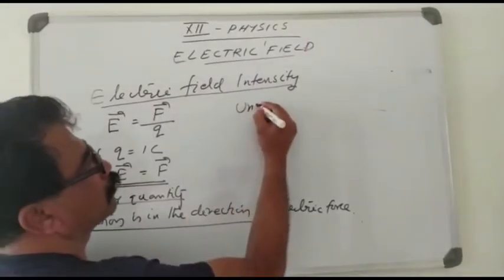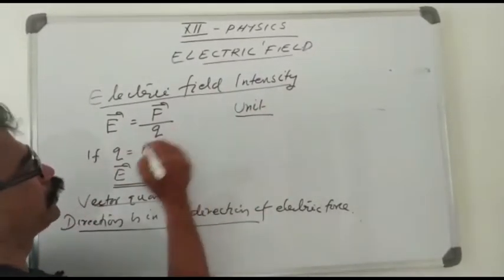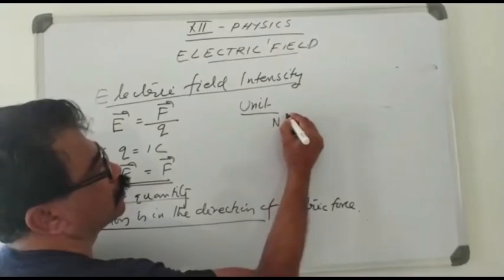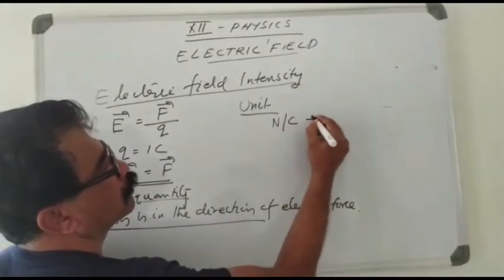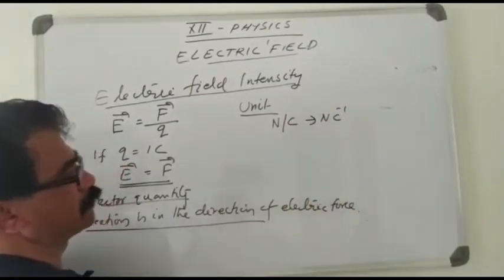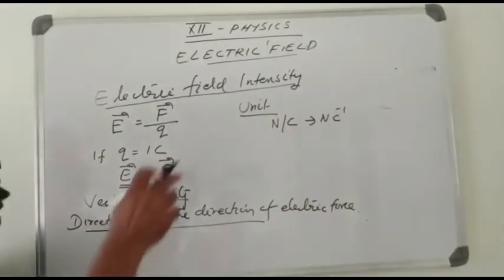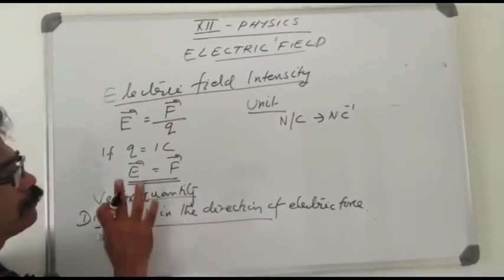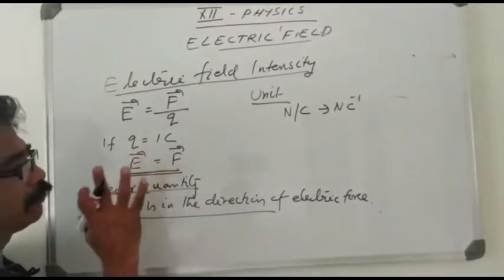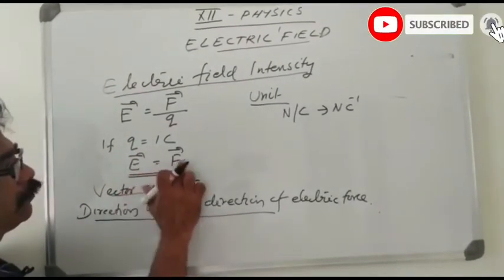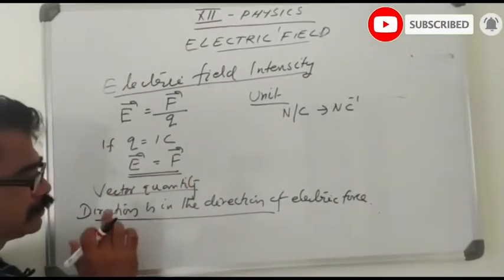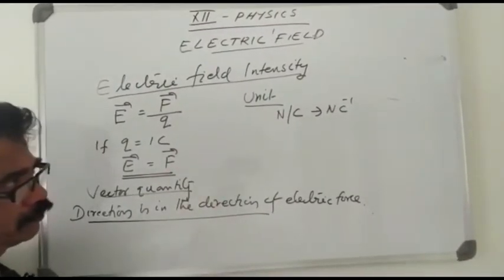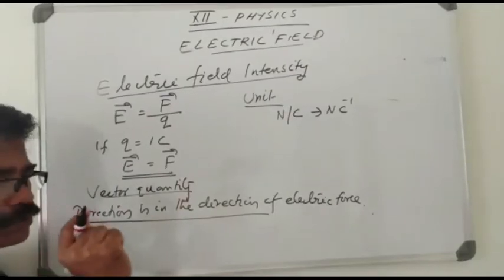And the unit is given by F by q. What is the unit of F? Newton. The unit is Newton per coulomb, or N C raised to minus 1. So, this is about electric field intensity: it is the force experienced by a unit test charge placed at a point. E equal to F, it is a vector quantity, its direction is in the direction of the electric force, and its unit is Newton per coulomb or N C raised to minus 1.